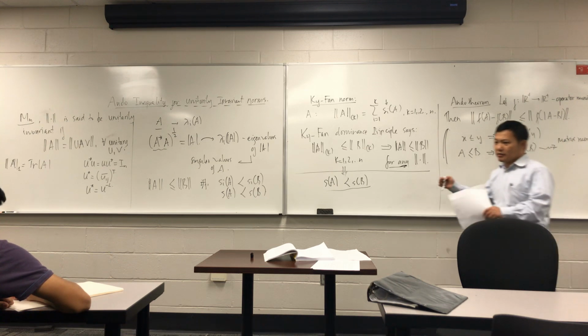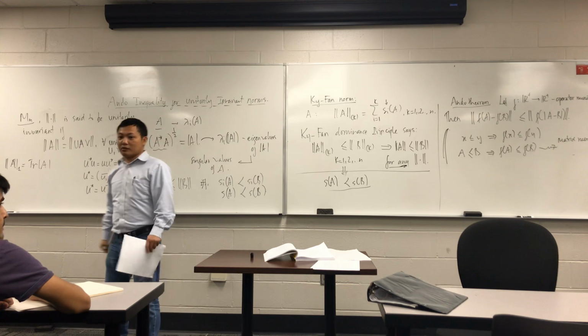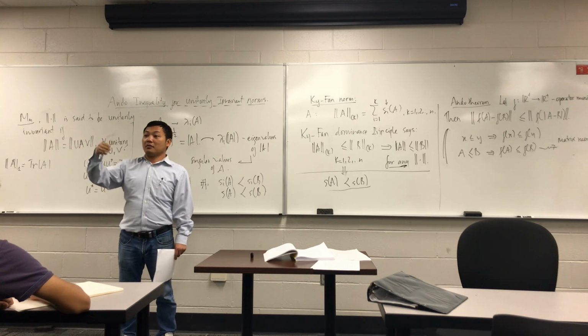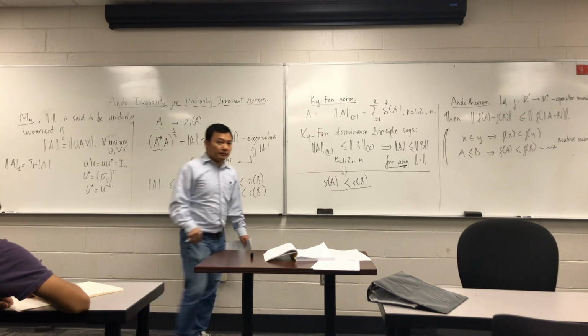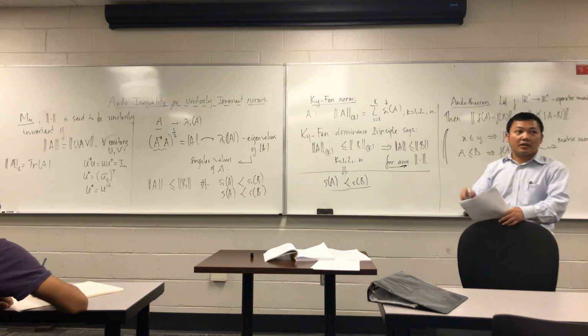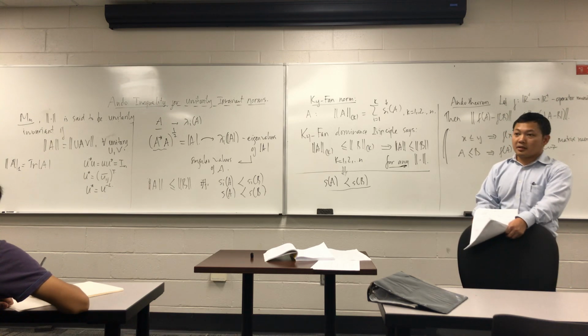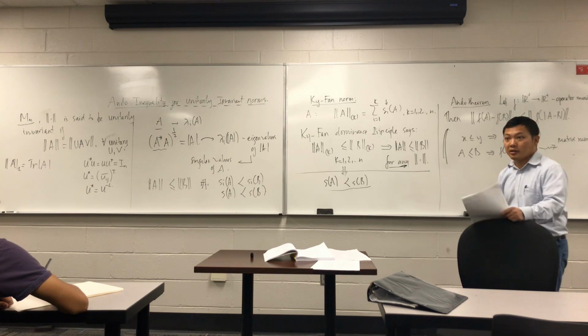If that inequality holds for any size of matrices, we call it an operator monotone function. Operator monotone functions on R plus have a very good property, because such functions can be represented in the form of integrals, and we will use that integral.